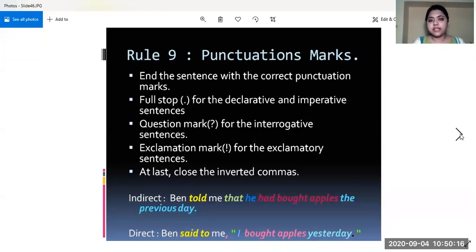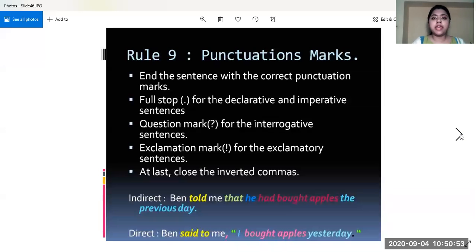So all kinds of sentences, when we were changing them into indirect speech, were all getting the form of assertive or declarative sentence. And assertive and declarative sentences always end with a full stop. So when we change indirect speech again into direct speech, all those punctuation marks will come into existence. If you find that the indirect speech has the tone of a declarative sentence, then we will end it with a full stop.